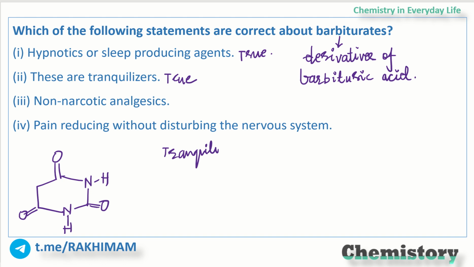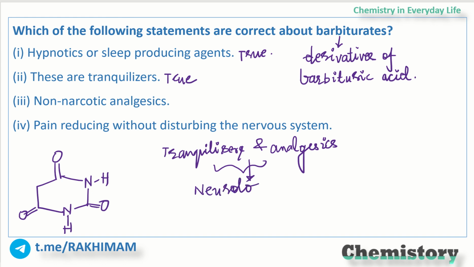Tranquilizers and analgesics, what are they? They are basically neurologically active drugs.